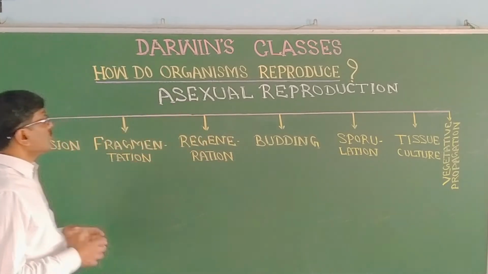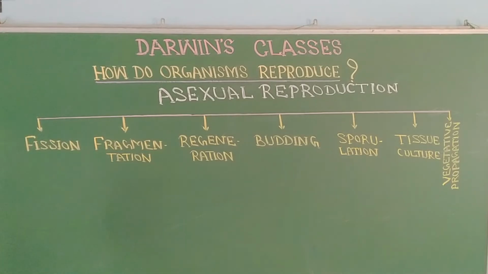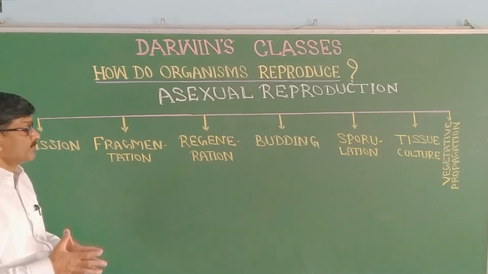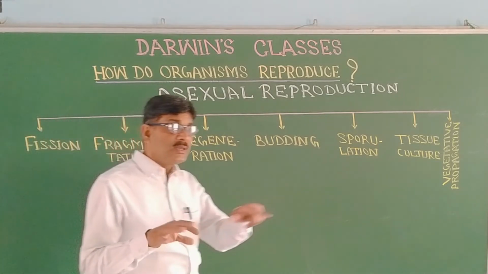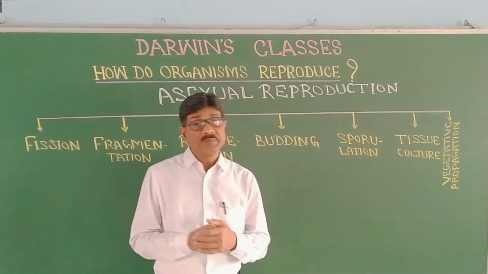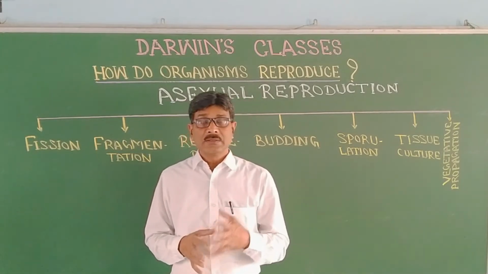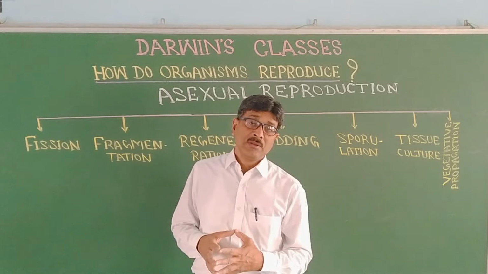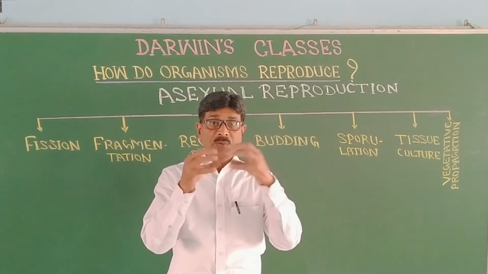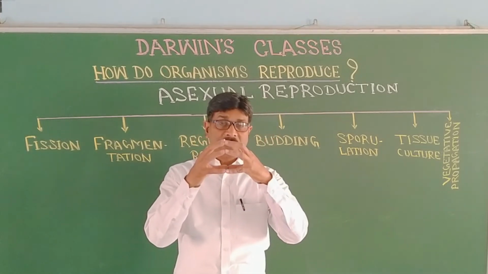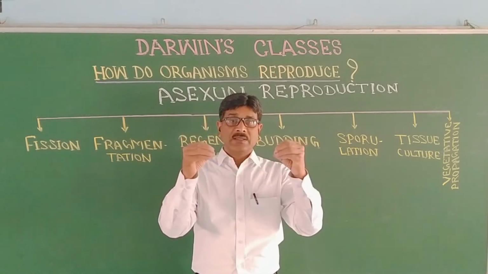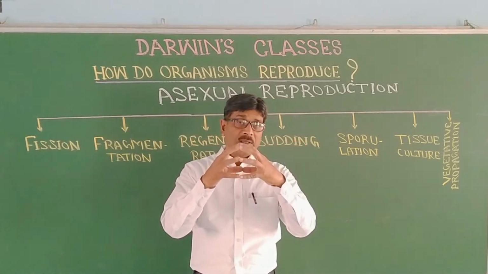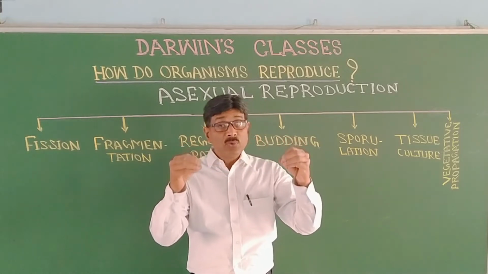So in case of fission, in case of fragmentation, in case of regeneration, the whole organism is divided into two or more organisms. That means there is nothing like a parent. As the amoeba is there, it grows in size after taking plenty of food, and then it divides. That means that amoeba is now converted into two amoebae.